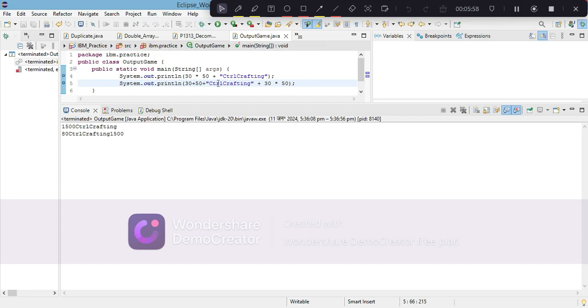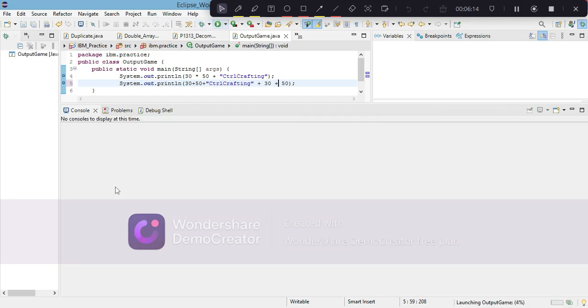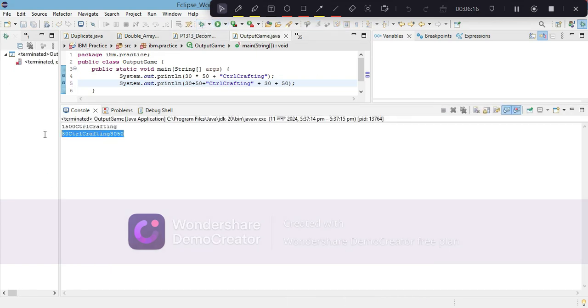Okay, and what else can we do here to explain it a bit better? If, suppose, plus, you have already guessed the answer, 80 Control Crafting 30 50, this will be the output, and the multiplication is done.